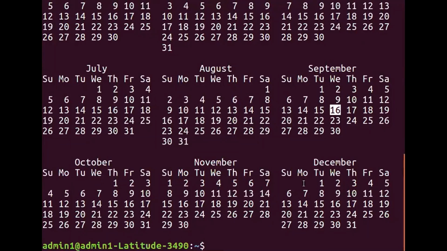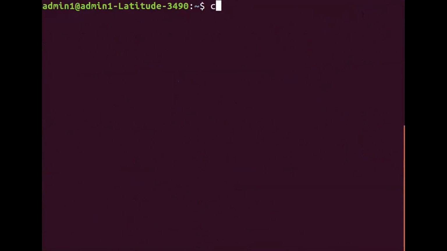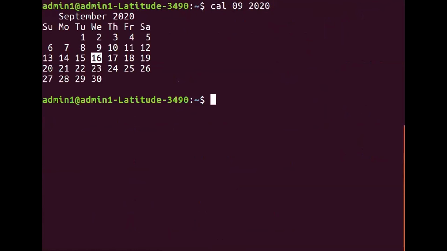You can see September 16th, which is Wednesday, is highlighted here. So by default, it will display all the 12 months of a particular year. Now, if you are looking for a specific month, you can just say cal 9 2020. So this will display the September month of 2020. Got the point?